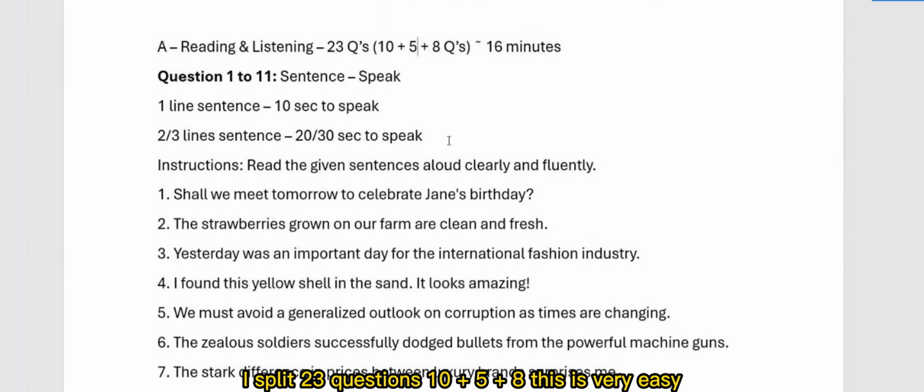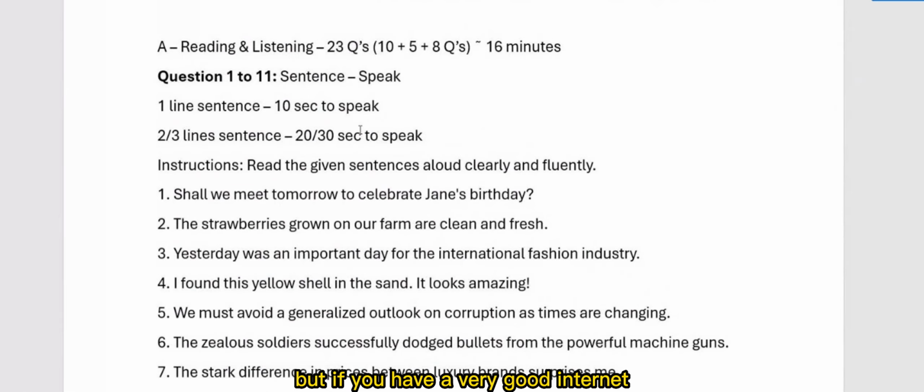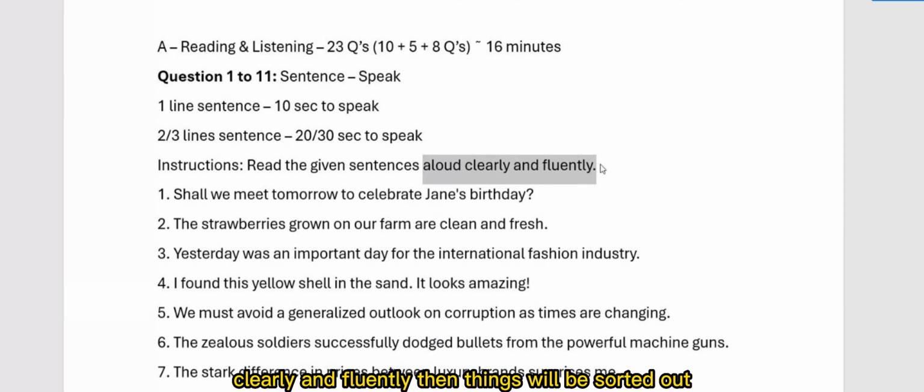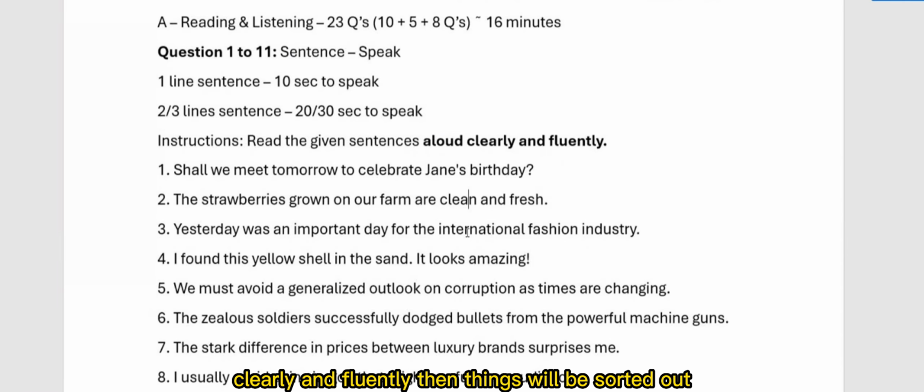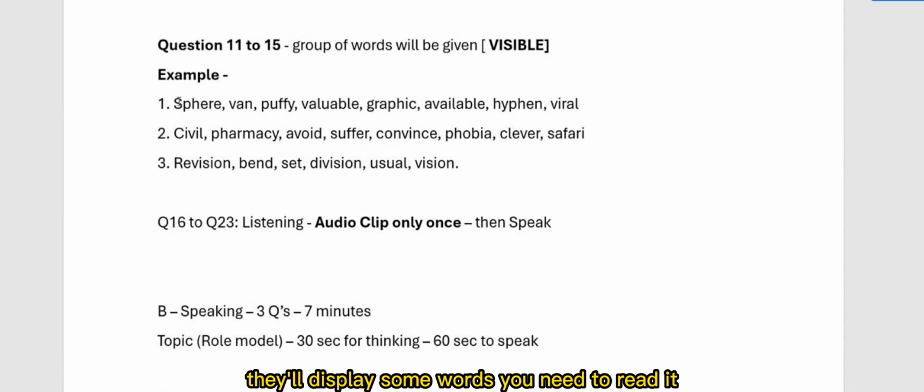This is very easy. You can get a high score in section A. 23 questions, you will get 23 also. But if you have a very good internet connection and you speak loudly, clearly and fluently, then things will be sorted out. Then the next 5 questions, 11 to 15, will display some words.